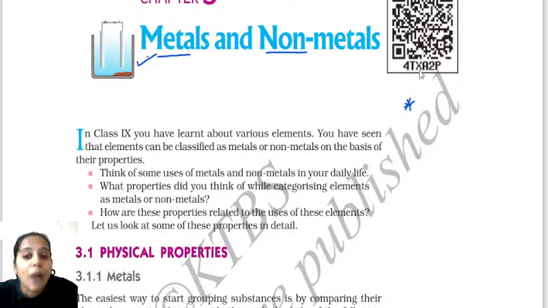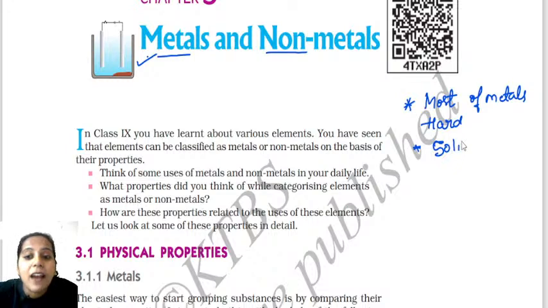You have to write this as an example. Most of the metals are hard in nature. The first physical property of the metal is that most of the metals are hard in nature. You have to know physical properties are also very important. And what is their state? They are solid in state, children. So most of the metals are hard and solid in nature.